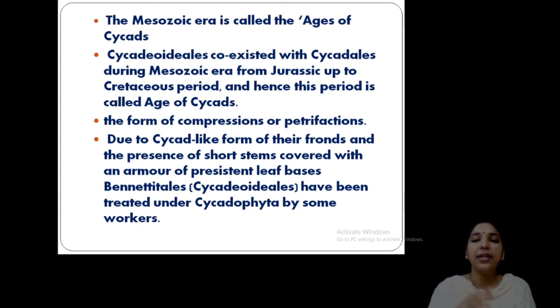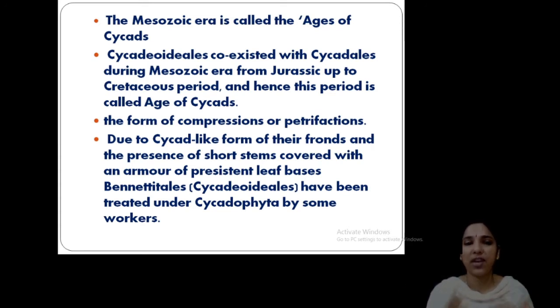This group also has similar vegetative features like fronds, that is compound leaves, and the presence of a thick and short stem and persistent leaf bases. These characters resemble the cycads. So in morphology, when you just look, you can see they share so many characters, so many similarities with cycads. Clear?